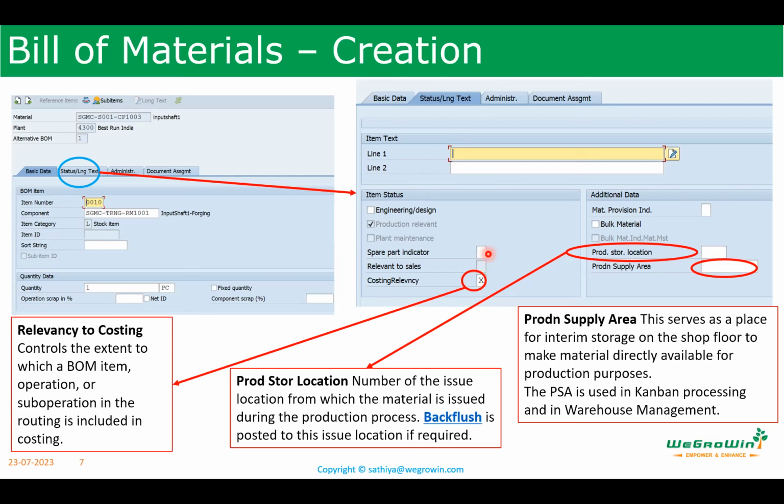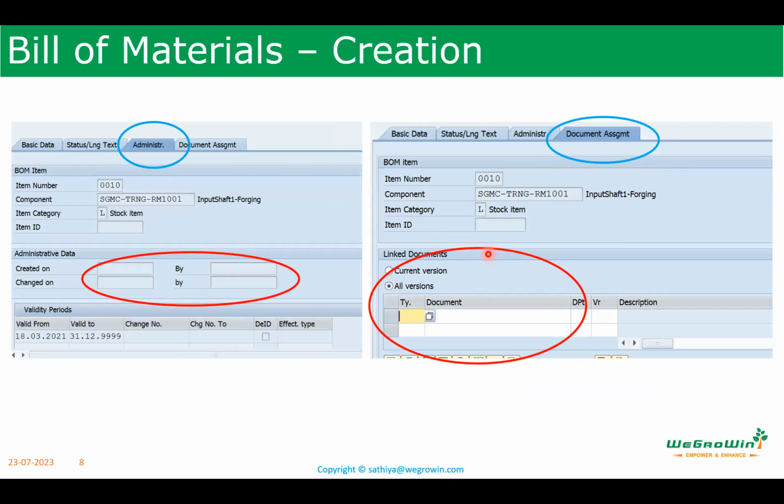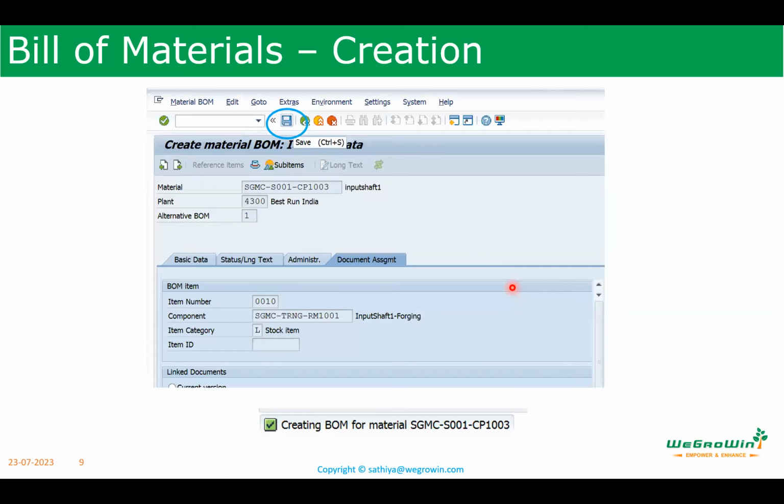Relevant to costing, I explained this. Then administration: who created it, who changed it, what the date is, and so on, we can see here. And if we want to assign any document to this particular BoM, we can attach it. There are options, but we are not going to attach any document because this is part of the document management system, which we are not going to discuss here. After completing this, save the BoM. This is how to create the BoM.